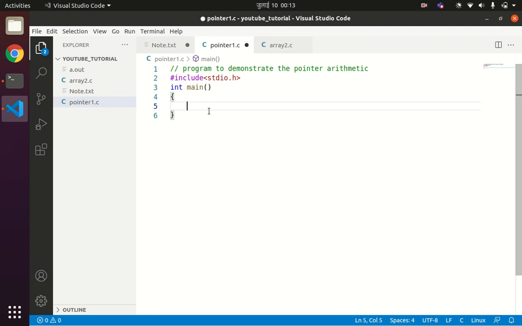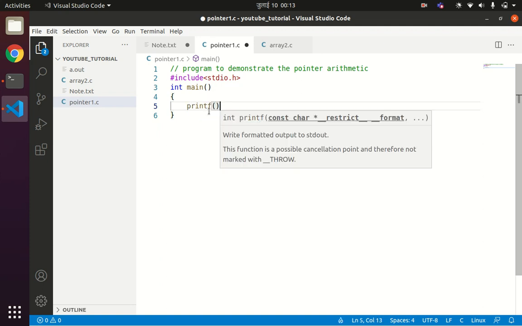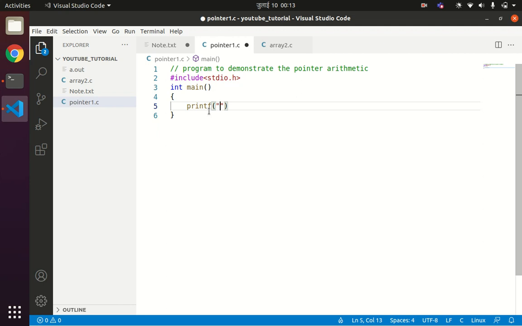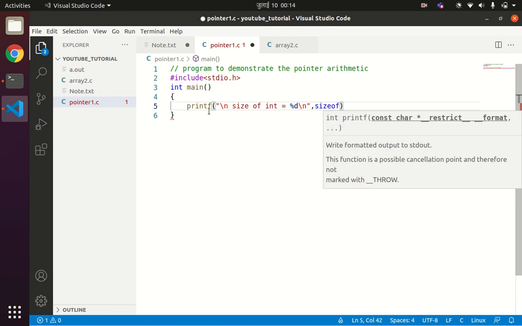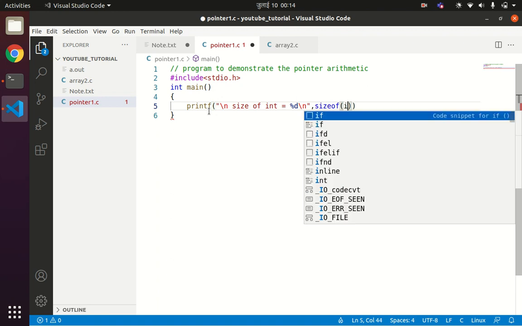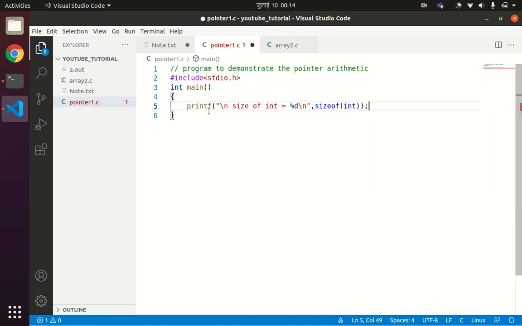For that I will write one simple printf statement: printf("\nsize of int in my compiler is %d"), and you can print the size of any variable by using the function called sizeof. So sizeof(int) will print the size of int for my compiler.